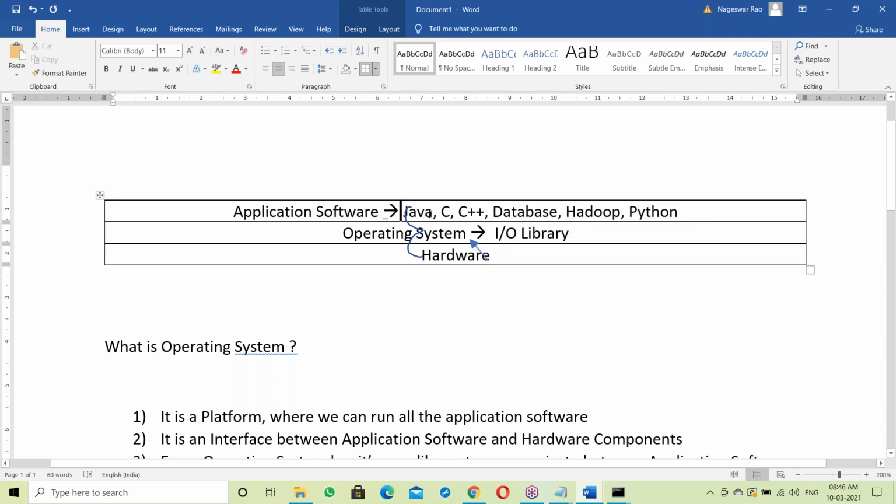So every program, Java program or C program, first of all has to link with the OS library. Before running the program, first of all, it will link with the OS library. After linking, communication starts with hardware components.